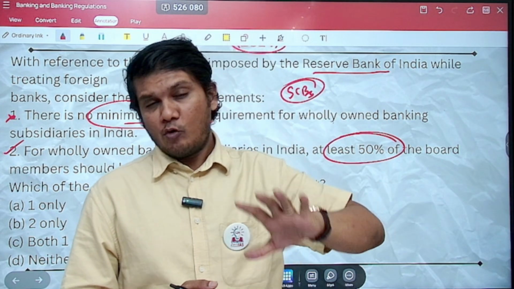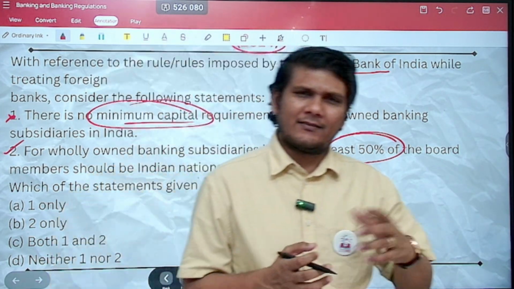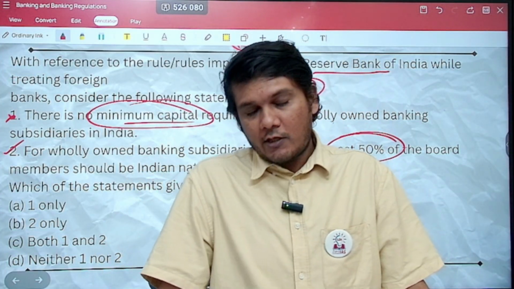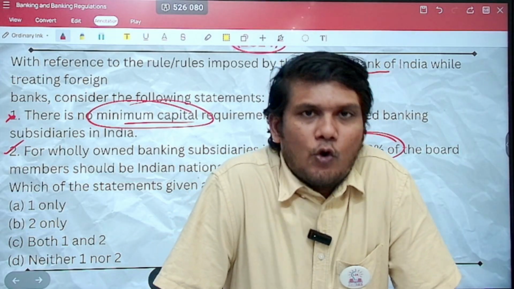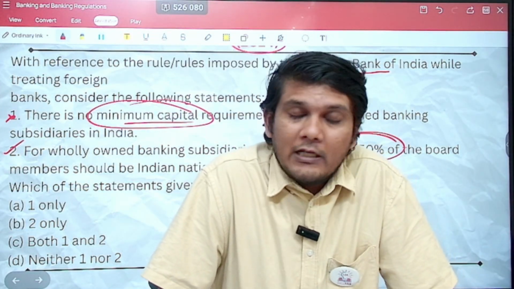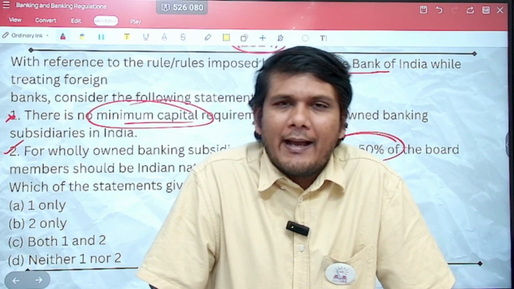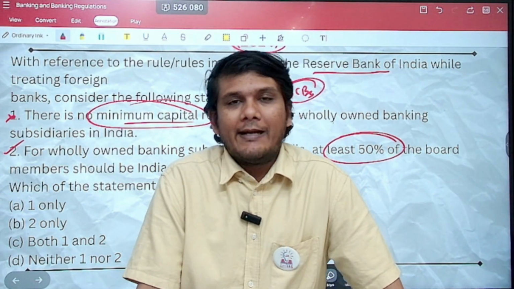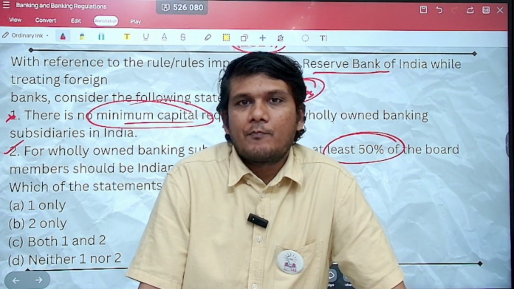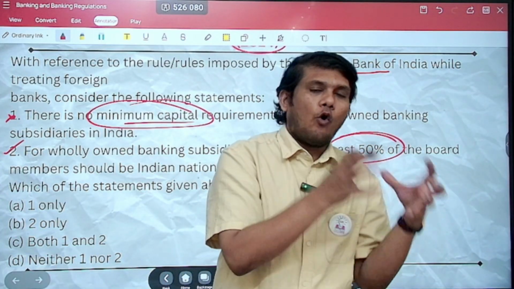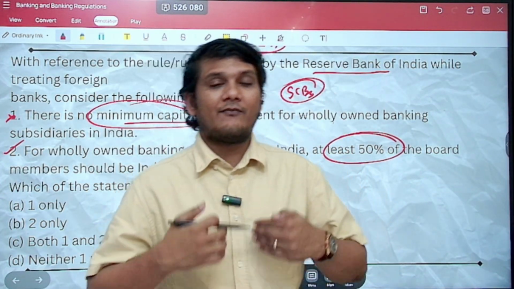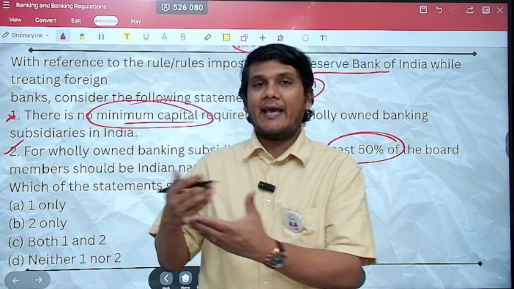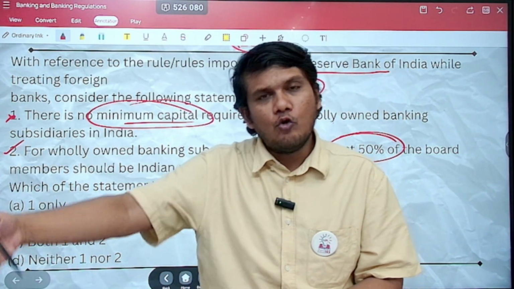Right? What are old private and new private banks? Basically, the private banks existed before 1991 also. What happened in 1991? Liberalization, privatization, and globalization. So private banks existed before also, but the government of India nationalized 14 banks in 1969 and 6 banks in 1980. But there were certain banks which remained private even after the waves of nationalization. So these banks came to be known as the old private sector banks. In 1991, when we liberalized, privatized, and globalized, we allowed more private sector banks which came in, like ICICI, HDFC. They came to be known as new private sector banks.